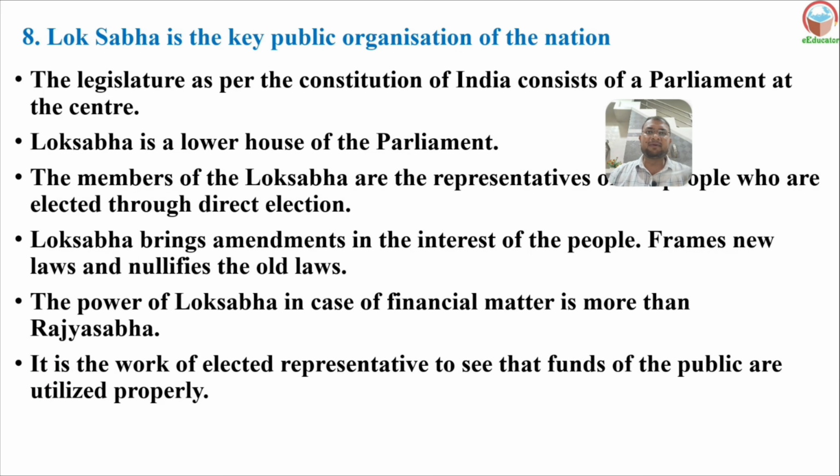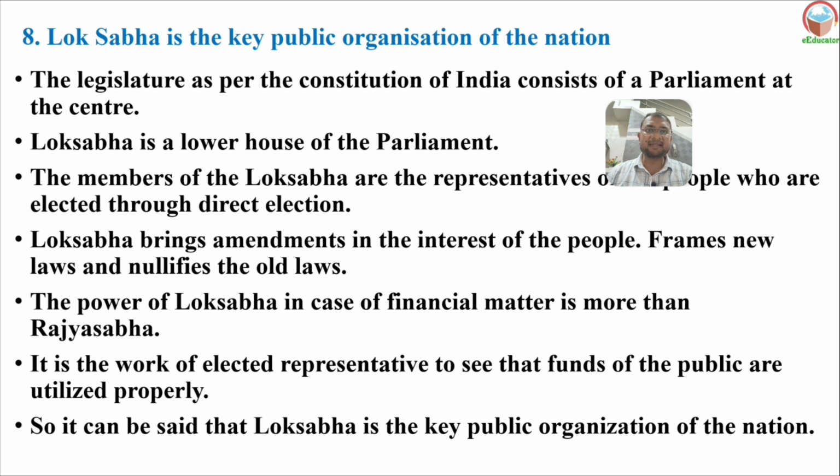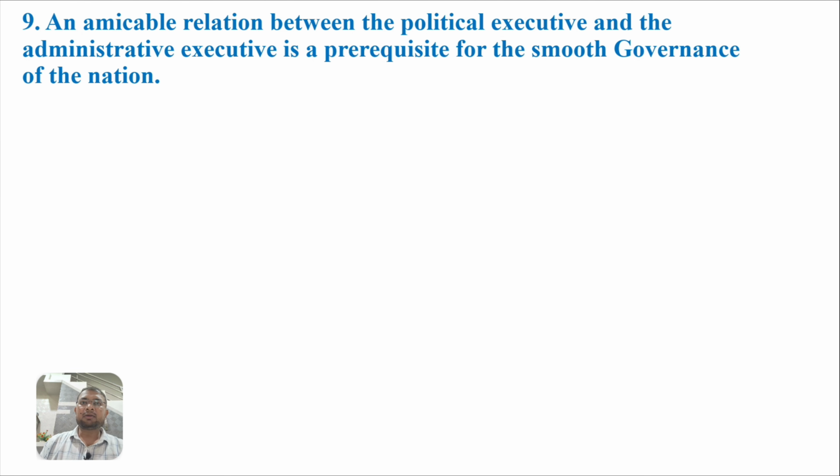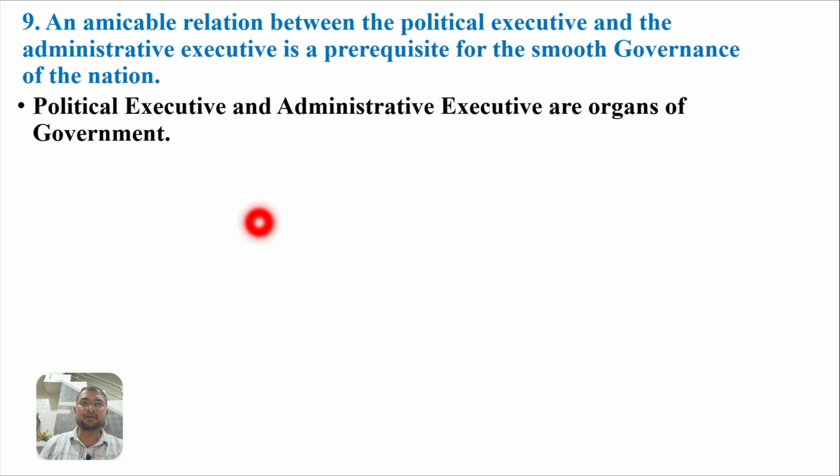So it is the work of elected representatives to see that funds of the public are utilized properly. So it can be said that Lok Sabha is a key public organization of a nation. Number 9: amicable relations between the political executives and the administrative executives are a prerequisite for the smooth governance of the nation. Political executives and administrative executives are organs of the government.